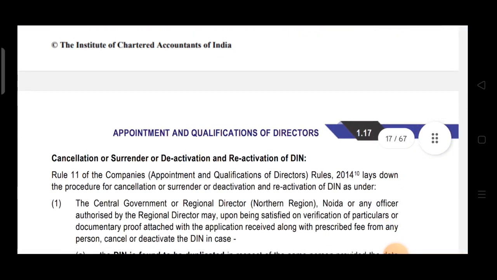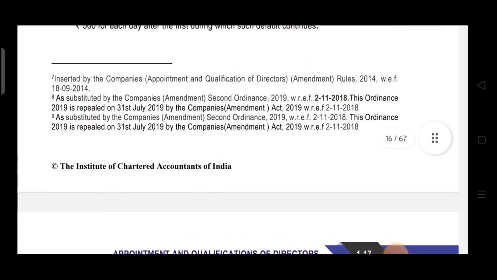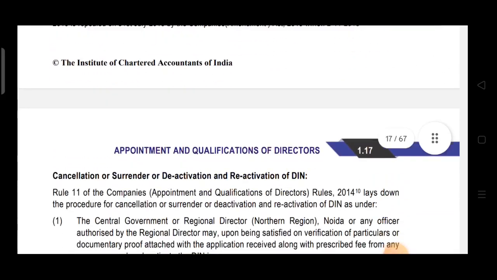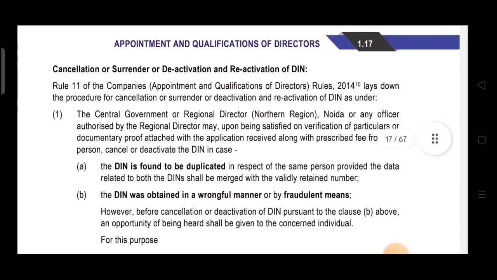Then cancellation or surrender or deactivation and reactivation of DIN. Okay, let's come to this topic. Now, Rule 11 of Companies Rules 2014 lays down the procedure for cancellation or surrender or deactivation and reactivation of DIN as under. So, this procedure is given in Rule 11. Okay, under rules it's given.